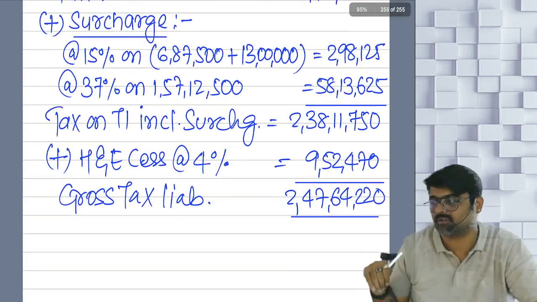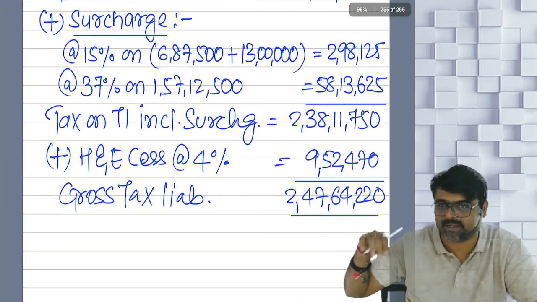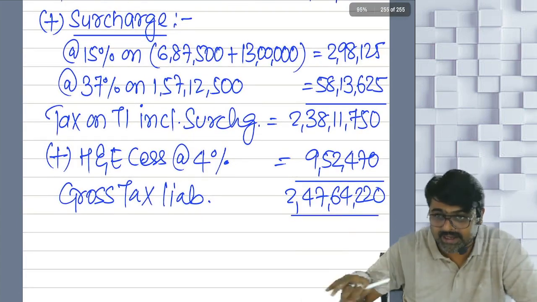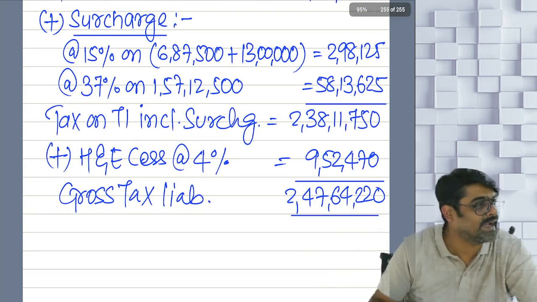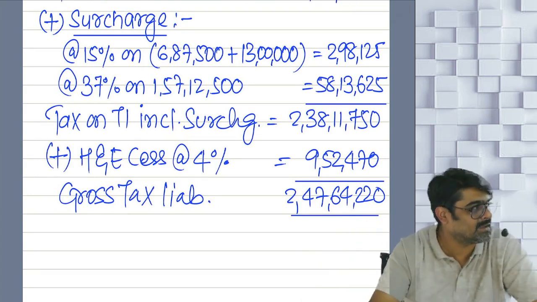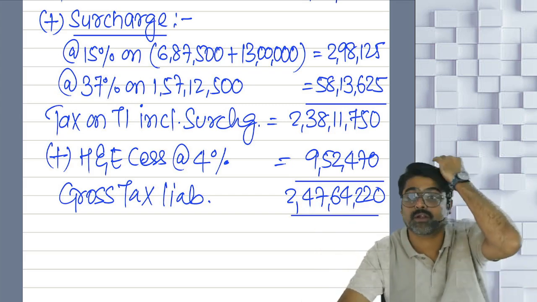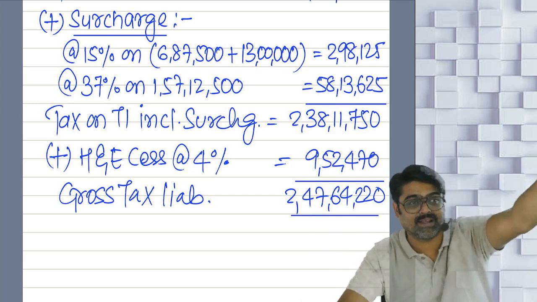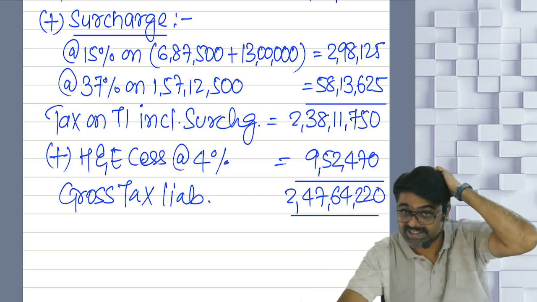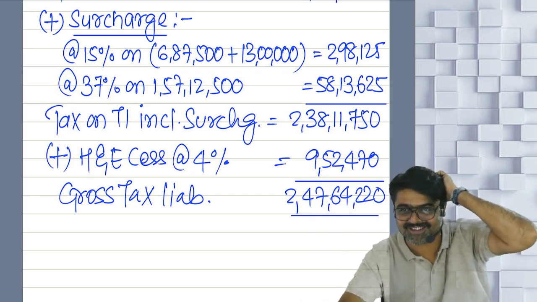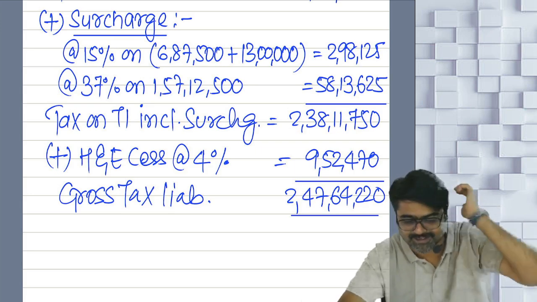Then afterwards, TDS, TCS, advance tax, then AMT, then relief under section 89, which was not there in the question. So this will be your final tax liability. Yes or no? Please check the final answer. Correct? My answer is correct or their answer is correct? Both the answers are correct. Now see, wait.